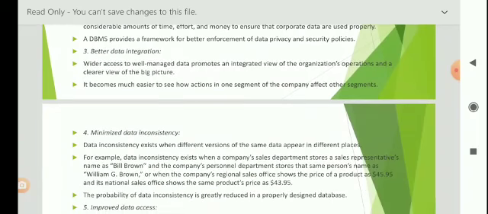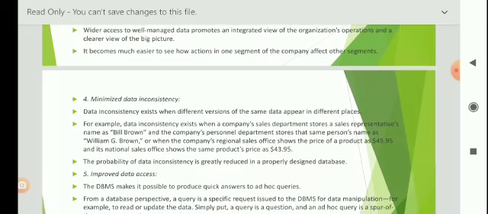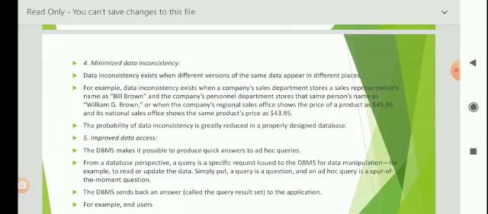Next advantage is minimized data inconsistency. Data inconsistency exists when different versions of the same data appear in different places. For example, data inconsistency exists when a company's sales department stores a sales representative's name as Bill Brown and the company's personnel department stores the same person's name as William G. Brown. This may create duplicates and inconsistency. The probability of data inconsistency is greatly reduced in a properly designed database.